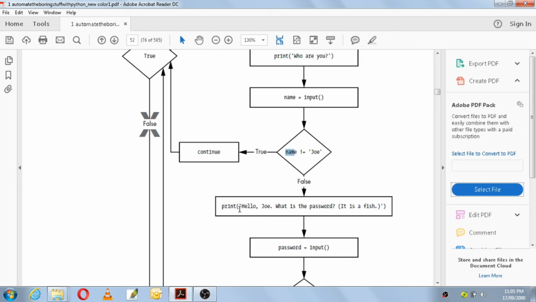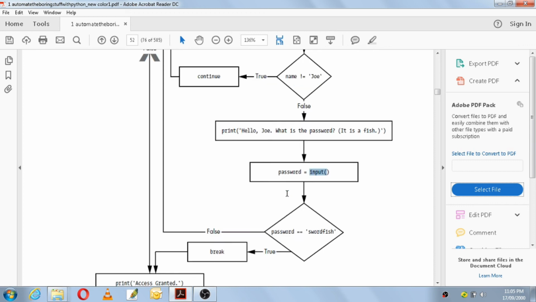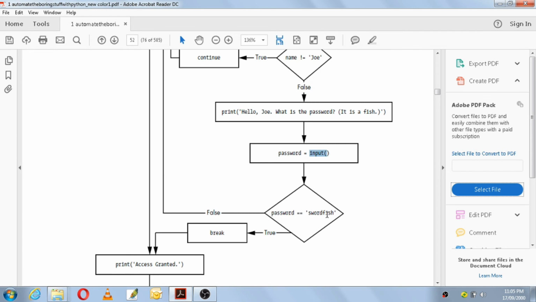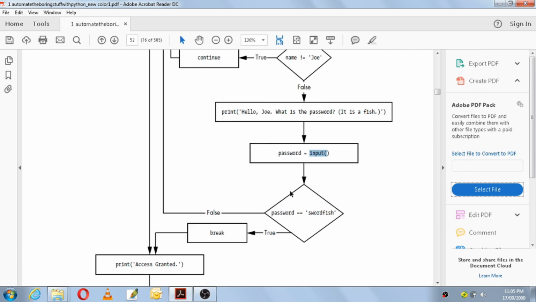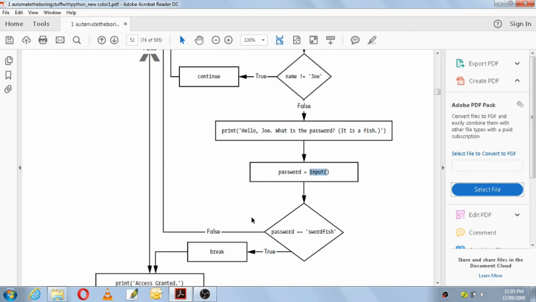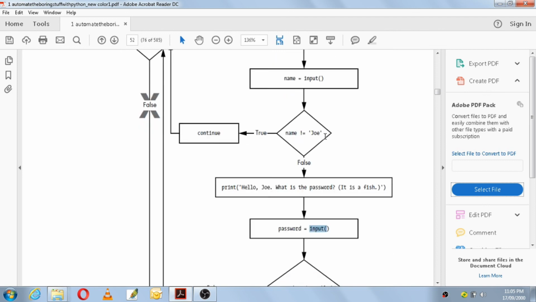Then it will print hello Joe, what is the password? It is a fish. Once you enter the password, the input function takes it from the user and assigns it to the password variable. If the password is double equals to swordfish, true, break, and then print access denied. If you enter a false password, it goes to the false branch, you come back to the beginning, and it asks who are you again.